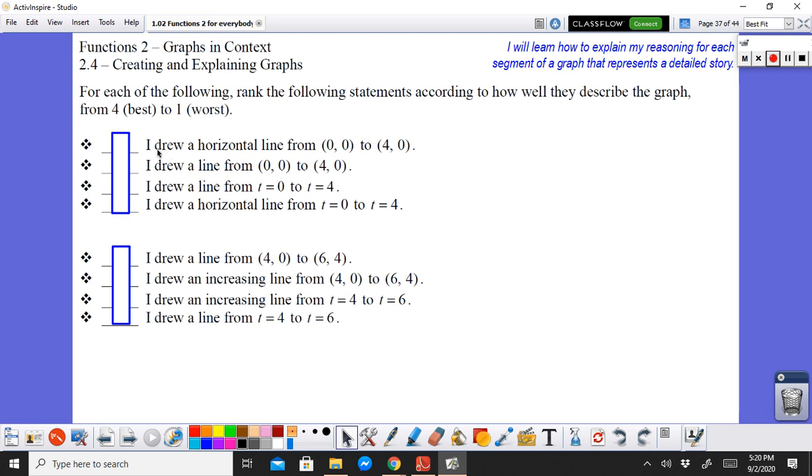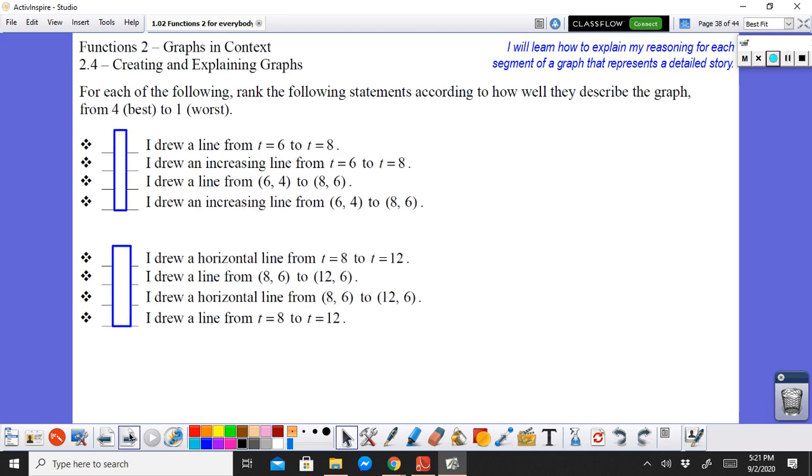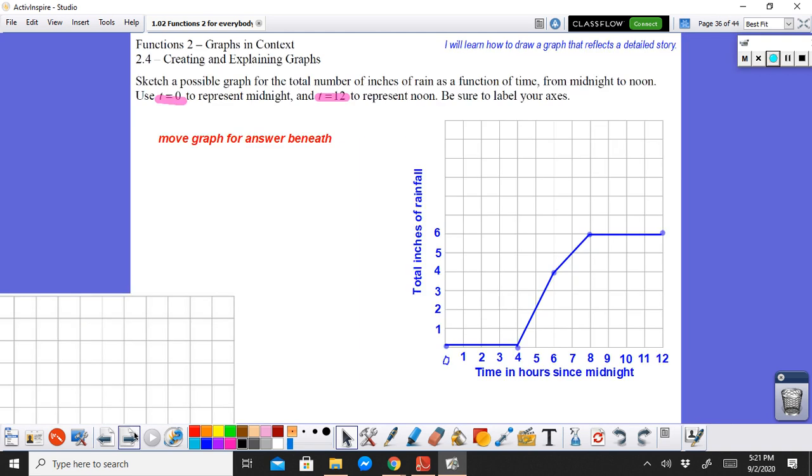So I think we have two best choices in here. I draw a horizontal line from 0, comma 0 to 4, comma 0. And then the other one is I draw a horizontal line from t equals 0 to t equals 4. But you have to rank which one is the best. Okay? Now pause the video again and rank all of them and come back when you're done.